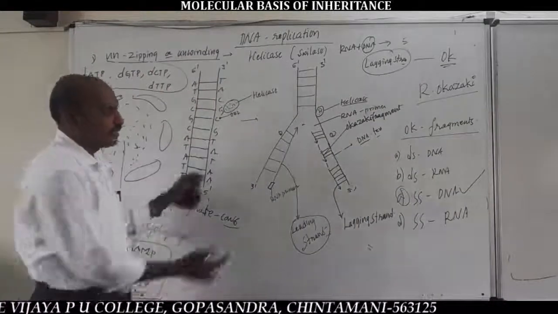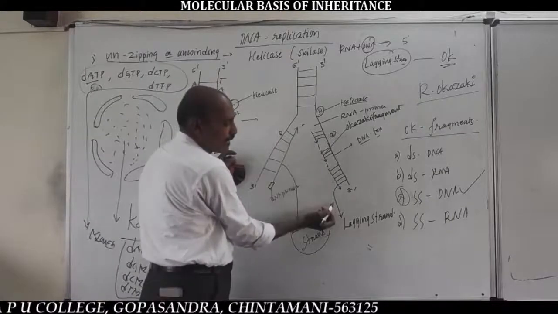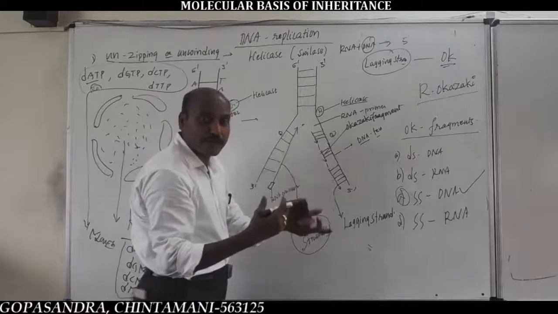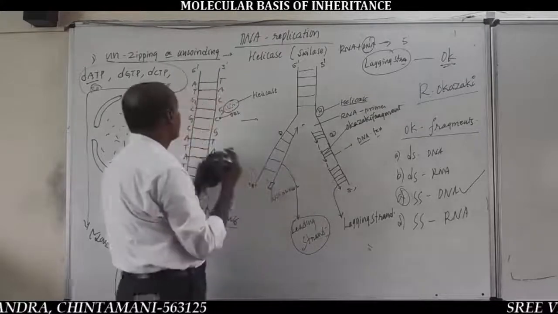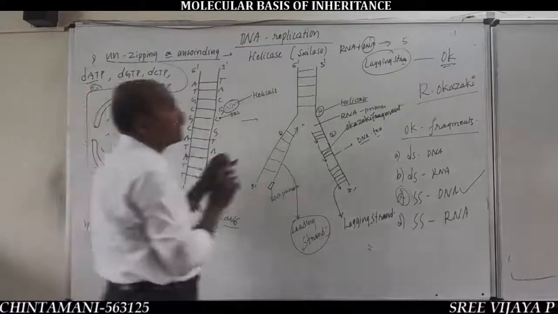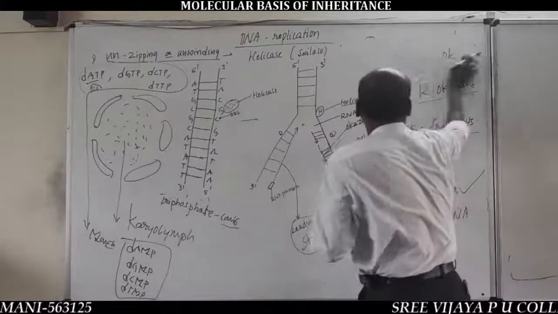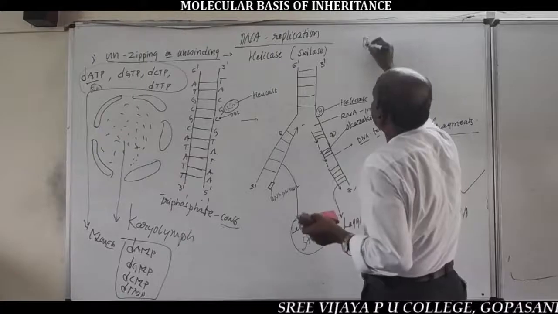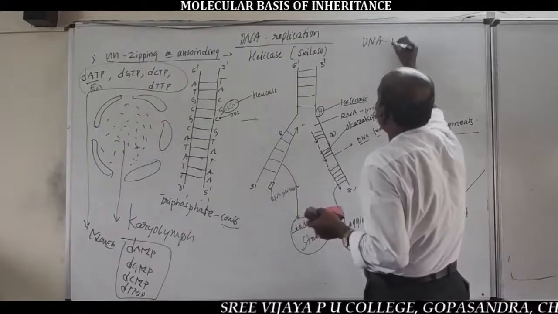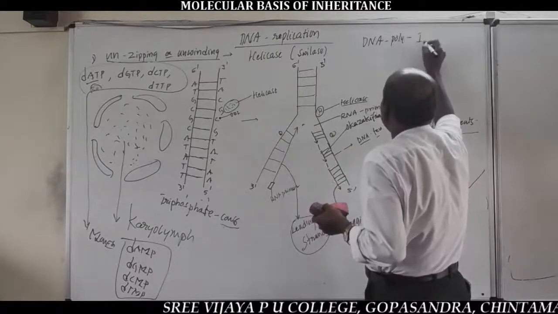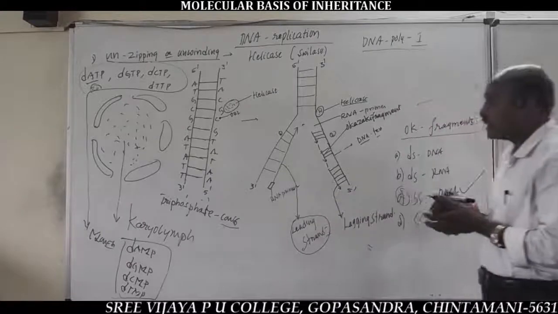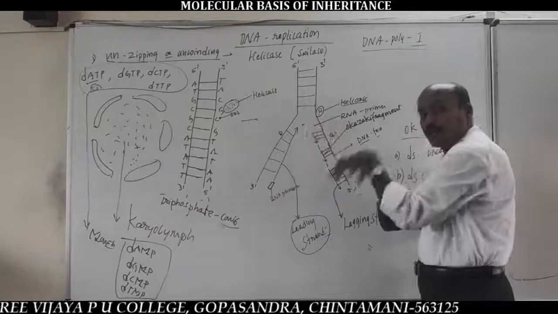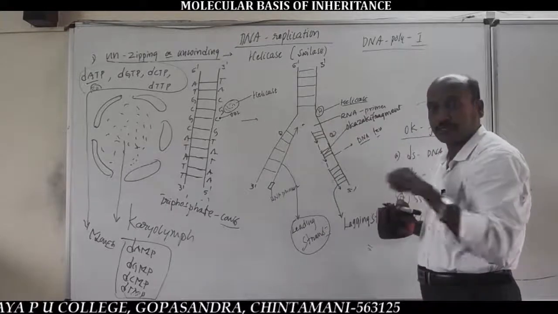The function of the DNA polymerase first enzyme is that it replaces the RNA primer and the gaps are filled by DNA nucleotides.